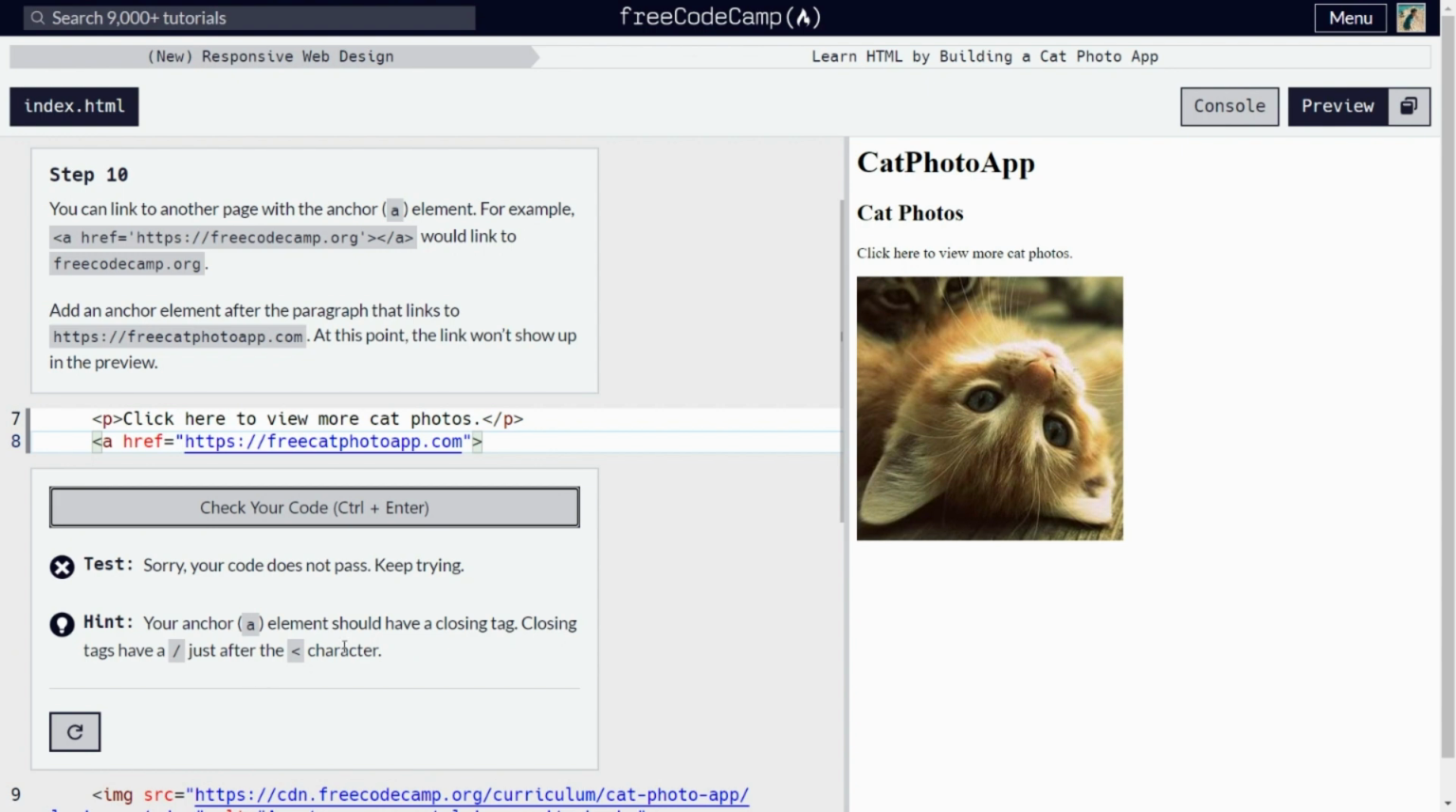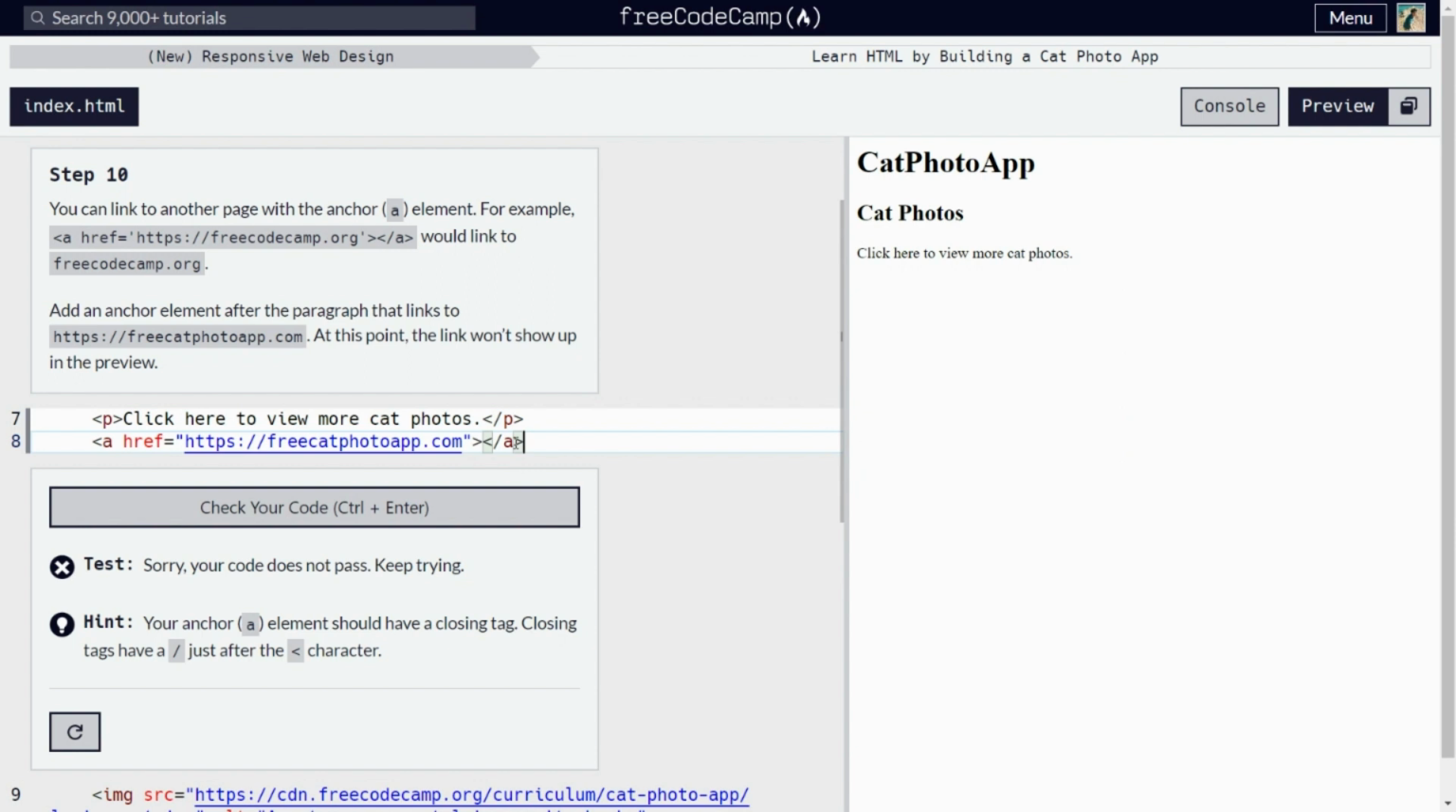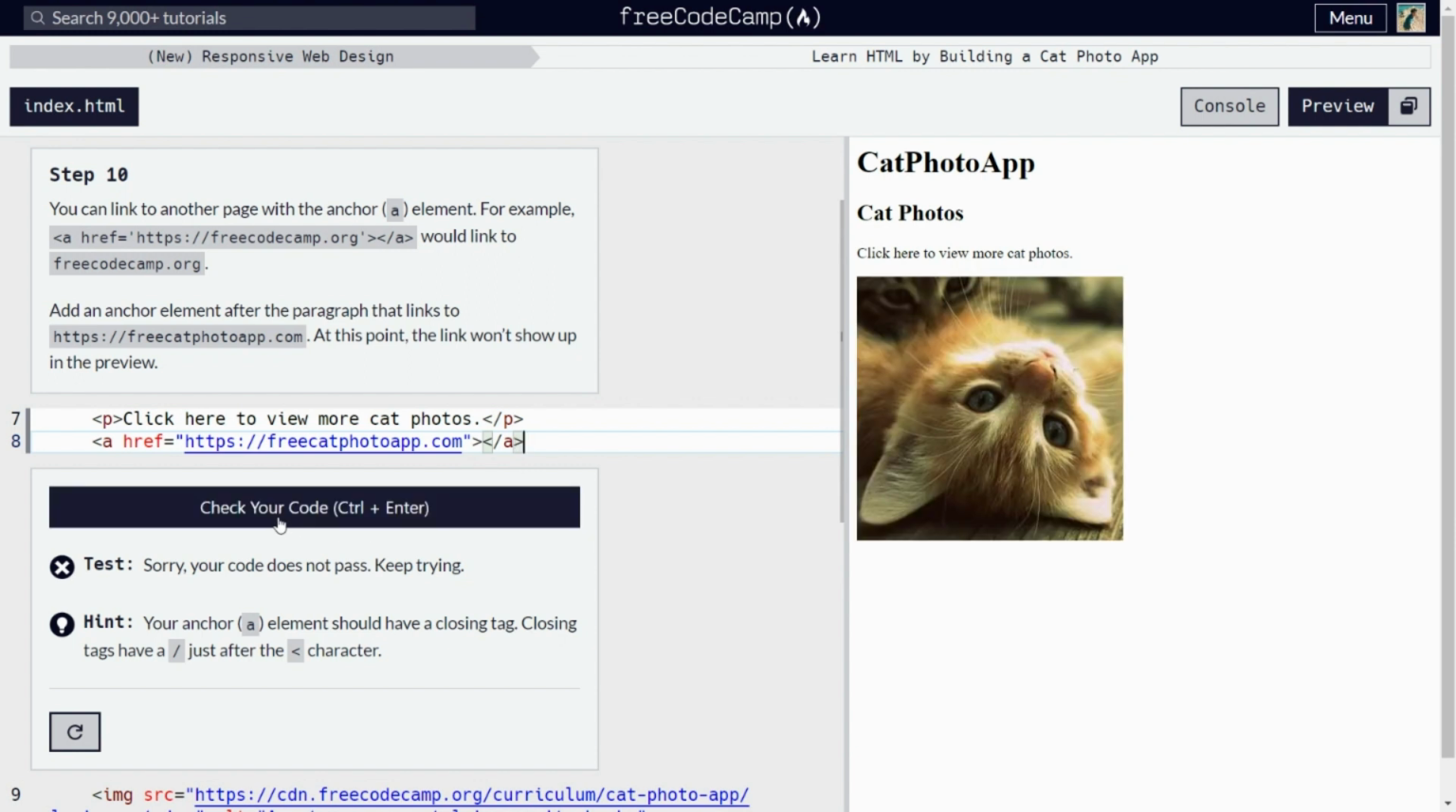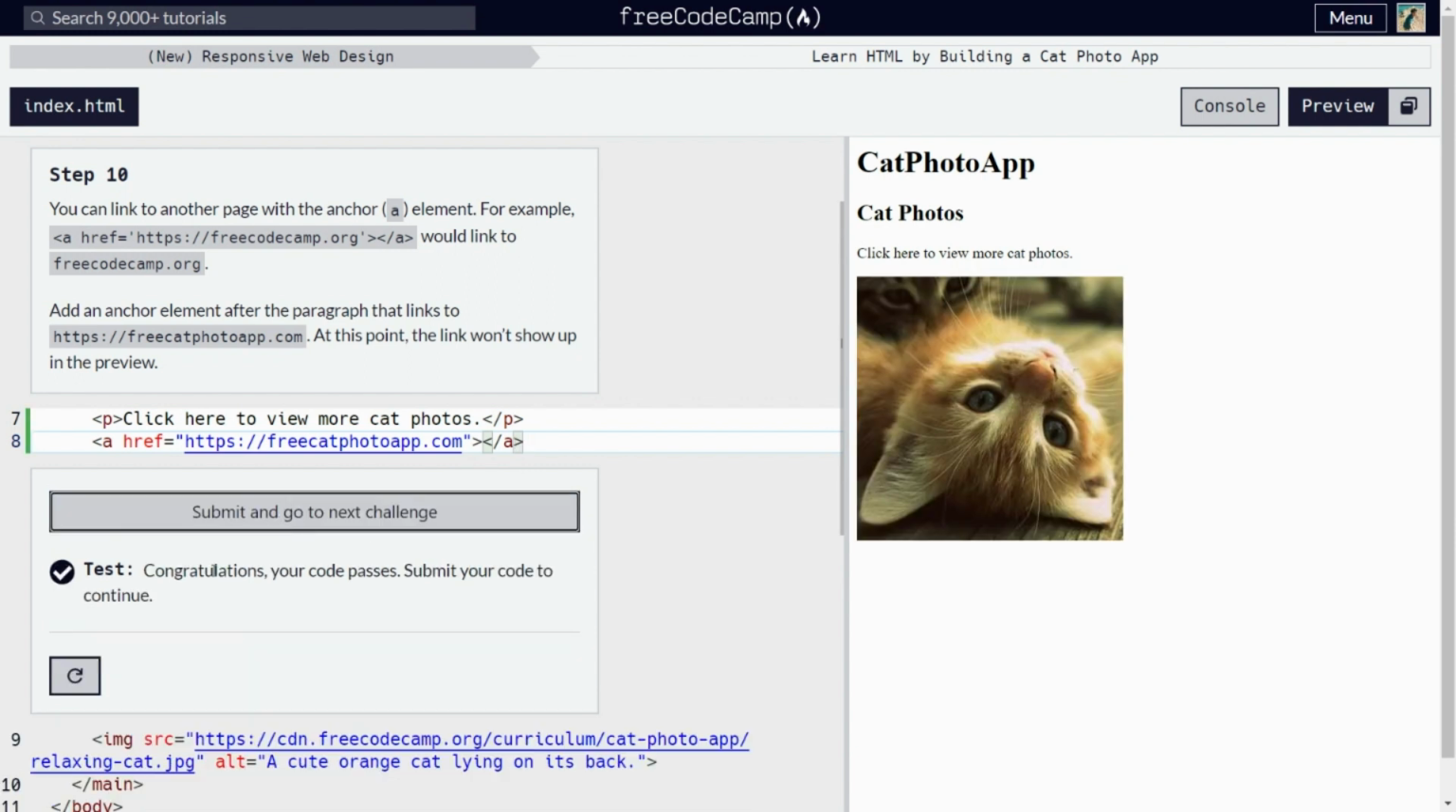Okay, so for this a tag, it's different from an image tag. An image tag doesn't need any closing tag. However, an a tag still needs a closing tag. So let's do that. Check your code. Now it passes.